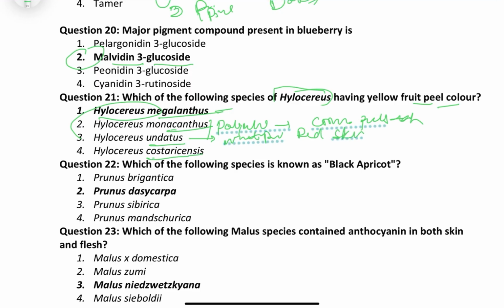In the case of costaricensis, it has violet red pulp and dark magenta skin, right? So firstly you must remember Hylocereus is now renamed Selenicereus, and remember the pulp and skin color of the entire dragon fruit.